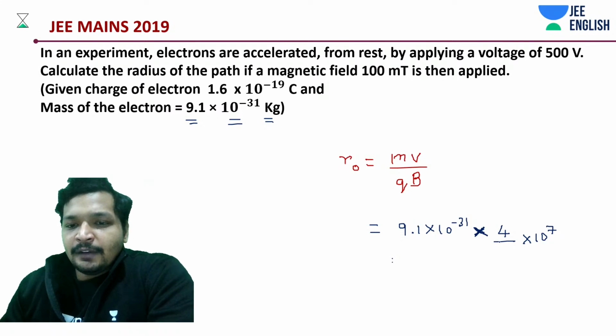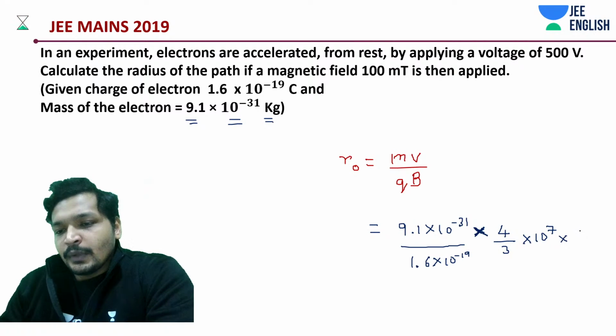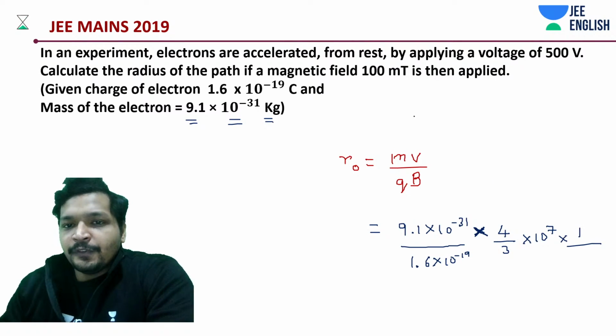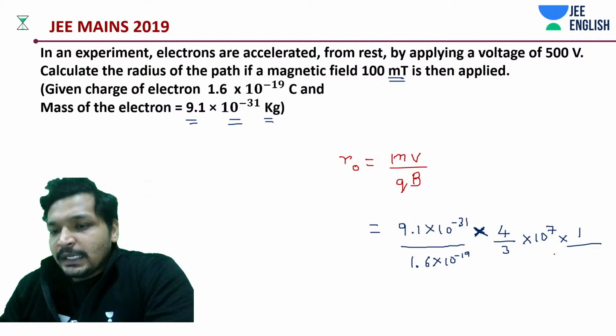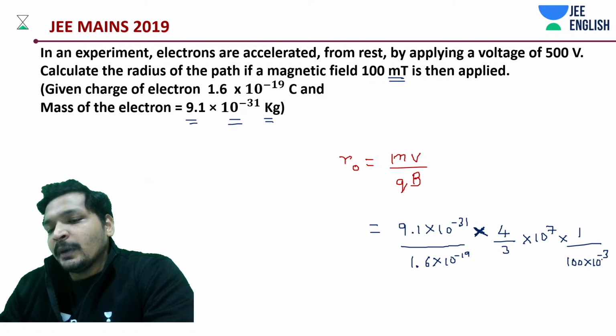What is the next thing that we have? We need to divide it by the charge value. We'll be doing that as well. Q, 1.6 into 10 to the power minus 19, into that of field. Field is given in millitesla. And what should we be doing? Multiplying it with 10 to the power minus 3.